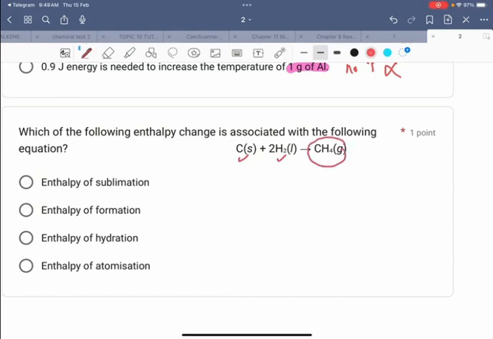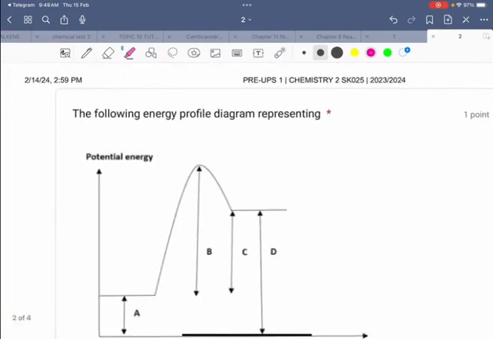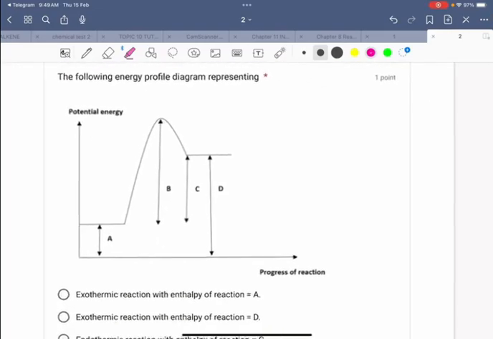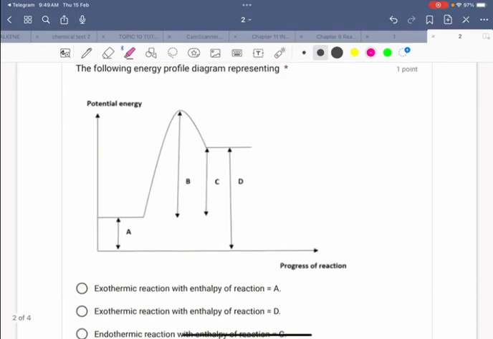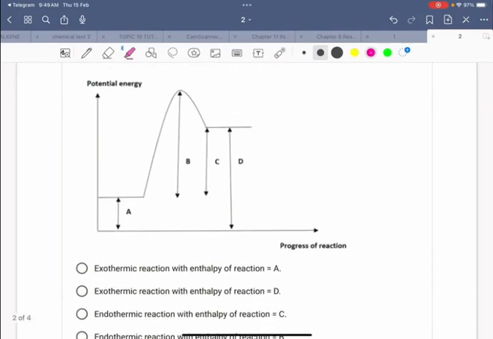So this is enthalpy of formation. Enthalpy of formation is the heat change when 1 mole of substance is formed from its elements.